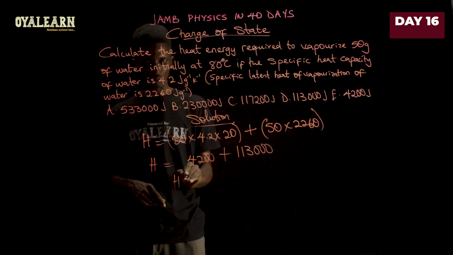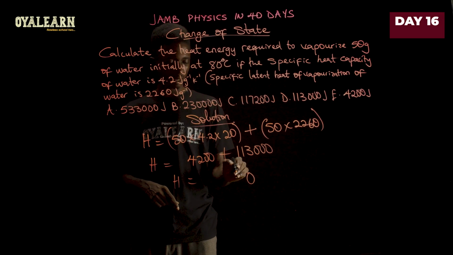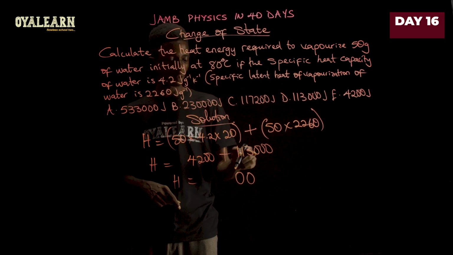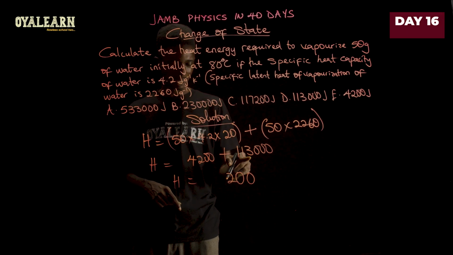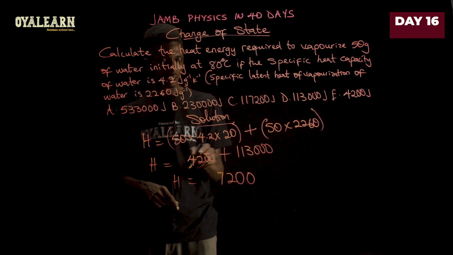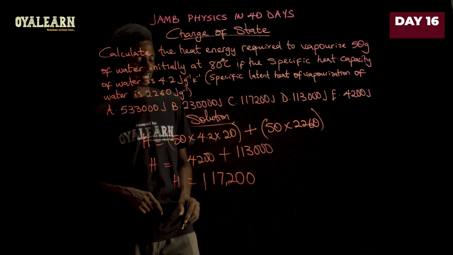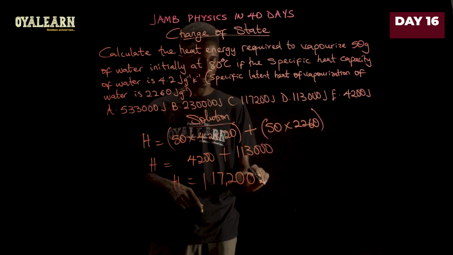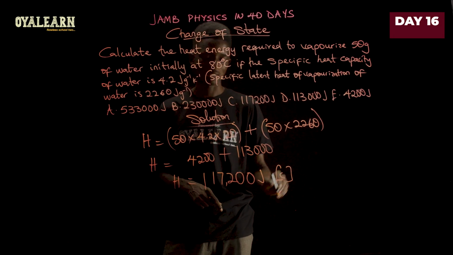So let's add it up. 0 plus 0, 0. 0 plus 0, 0. 2 plus 0, 2. 4 plus 3, that's 7. And then 1, 1. So 117,200 joules. And that is option C.